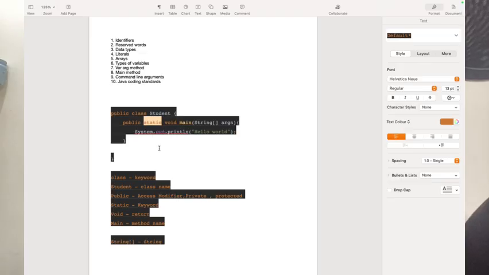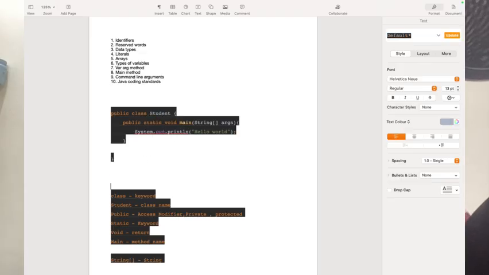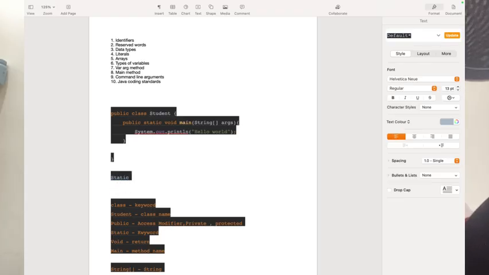So there are two types of methods. There are static methods, and when you can run the Java code using the object. For example, if I have to compile this, I can compile this in another class using a new keyword. So using a new keyword you can run this. Without the new keyword, if you want to run this student class, you need something called the main method.